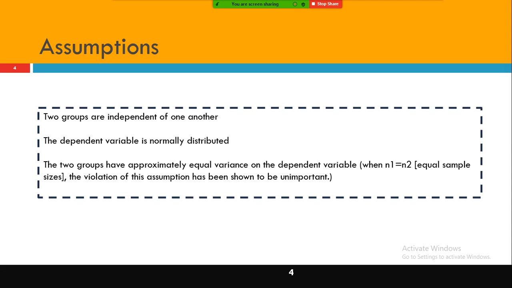What do you mean by dependent variable? Purchase amount. Okay, purchase amount is the dependent variable. The third assumption: the two groups have approximately equal variance on the dependent variable, that is, the male group and the female group on the amount spent. The variance need not always be the same, right?